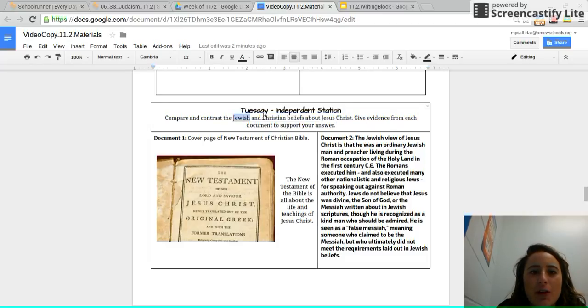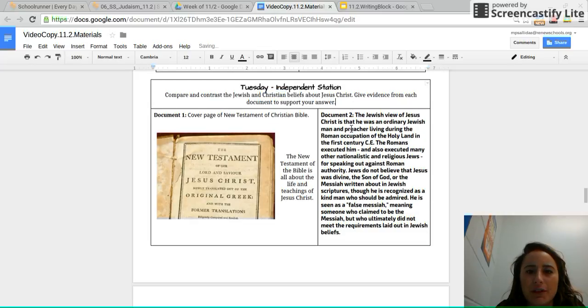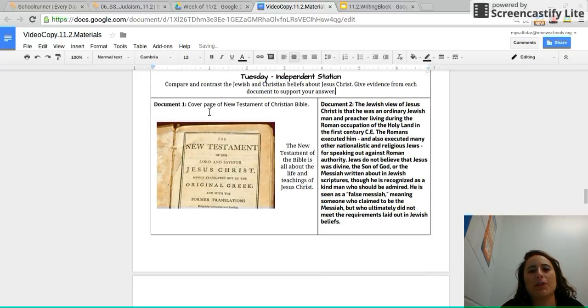So I read this and know that I'm not just comparing and contrasting Judaism and Christianity, but specifically how they view Jesus. So go ahead and annotate that in your prompt to make sure you know what you're looking for. Awesome. So the two documents are right here, 1 and 2. Annotate for the thing we're looking for. What do they believe about Jesus Christ?